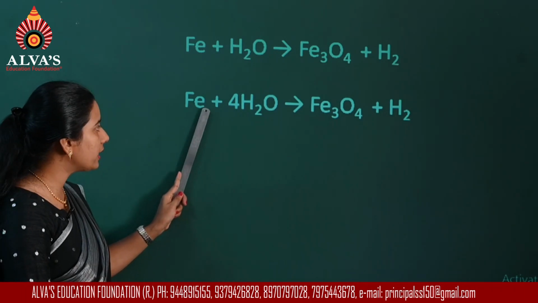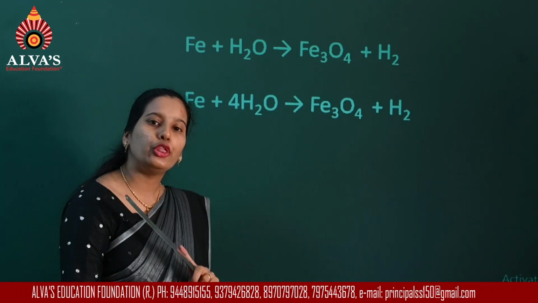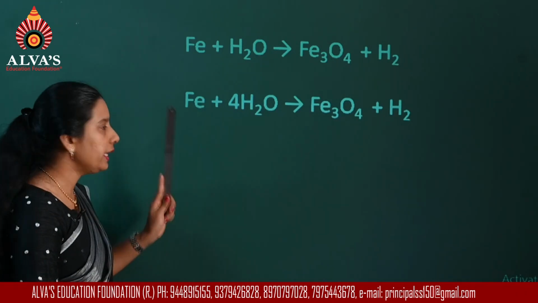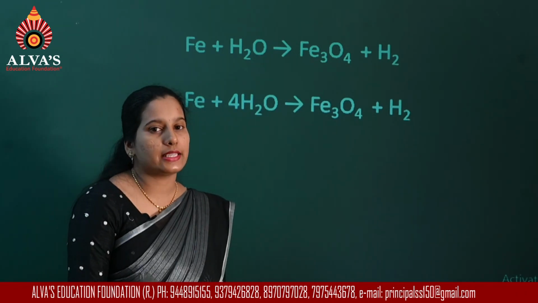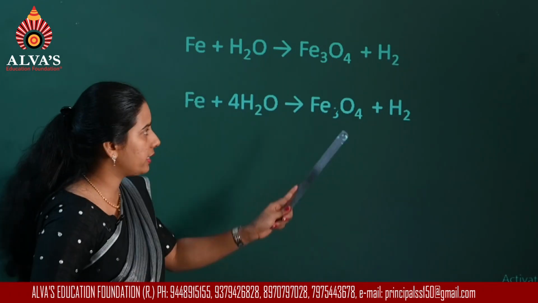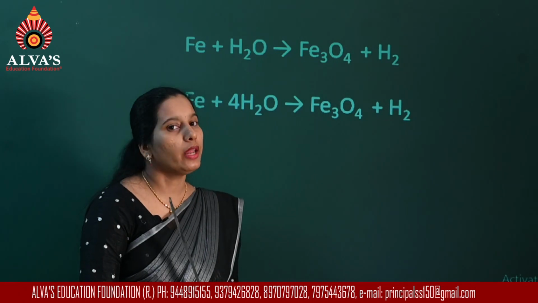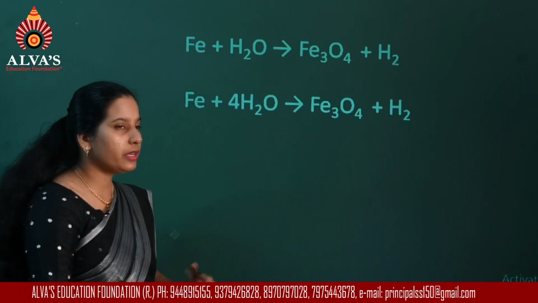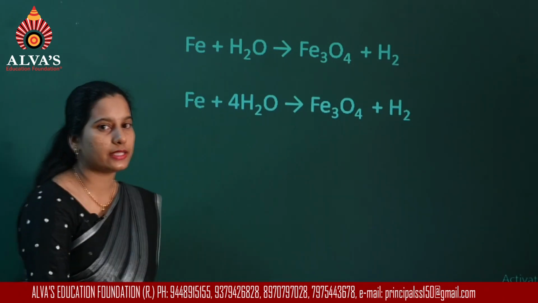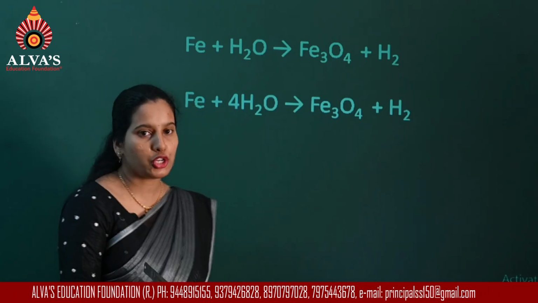Now can I write that as a subscript here? No. Why? Because in nature iron exists as Fe, whereas hydrogen exists as H2. So that formula you cannot change. So whatever number you get has to be written as a stoichiometric coefficient.